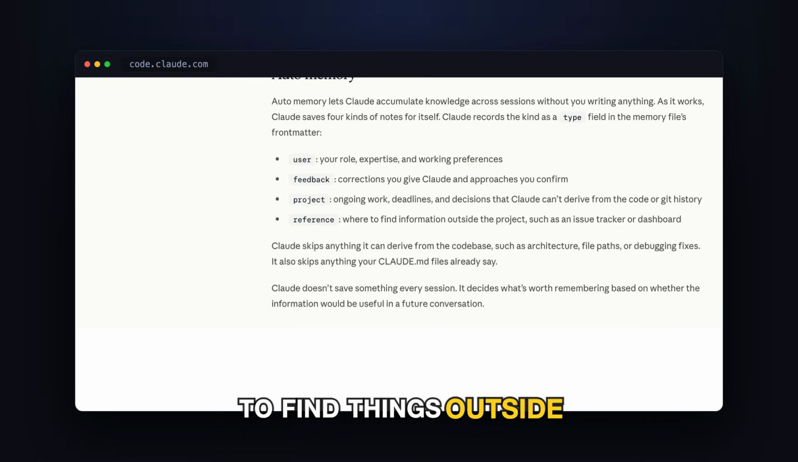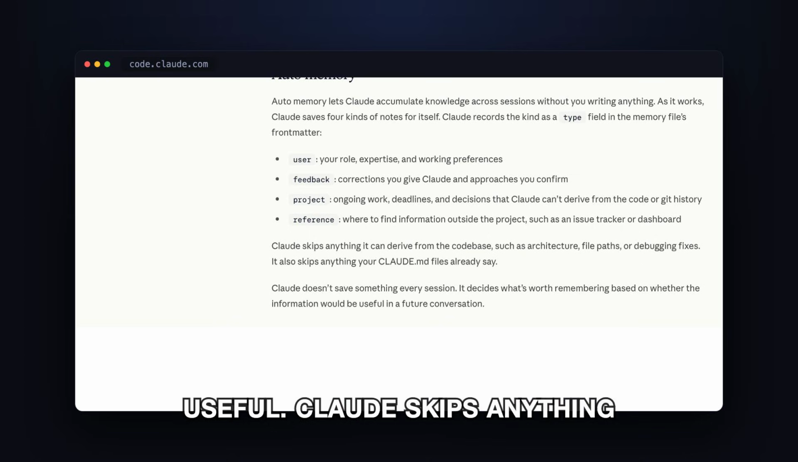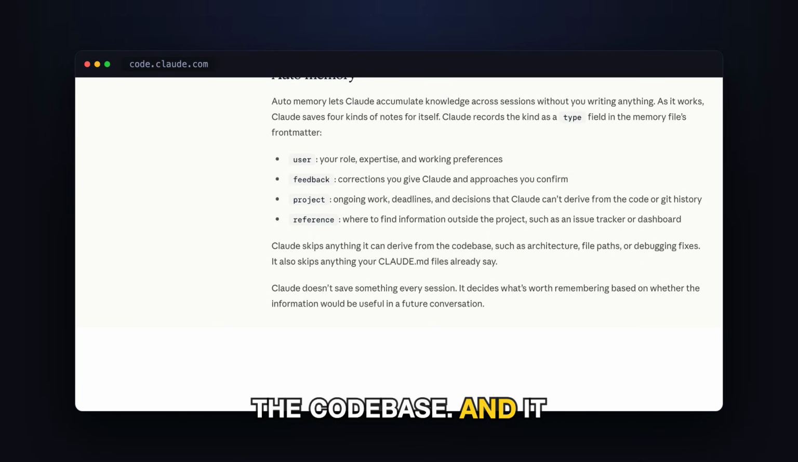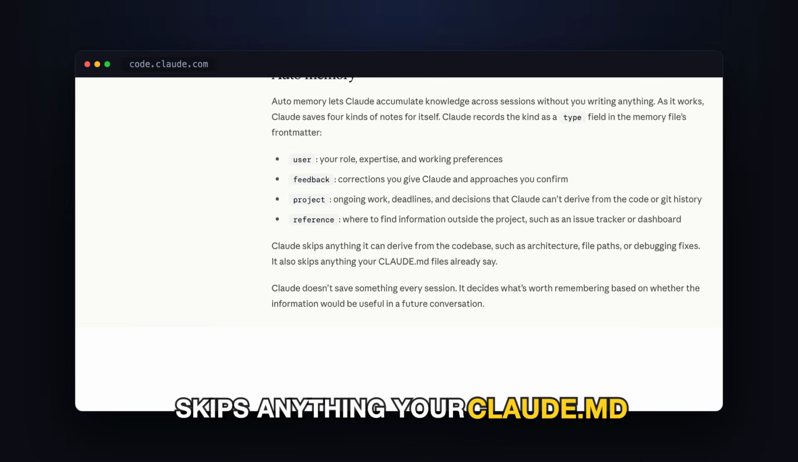Reference, where to find things outside the project like an issue tracker, and then the 2 lines that matter most for whether this is creepy or useful. Claude skips anything it can derive from the codebase. And it skips anything your CLAUDE.md already says. The disclosure, which today is the whole premise.